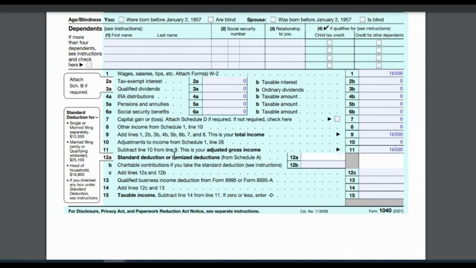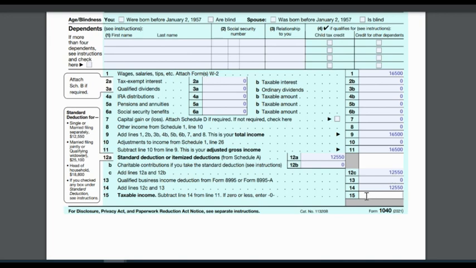Then line 12, that's where we look at the standard deduction. This person is single, so it will be a deduction of 12,550. There are no other charitable contributions. Add those, and that should give you the amount of 12,550. Qualified business income, there's no business. So add 12 and 13, so 12,550.